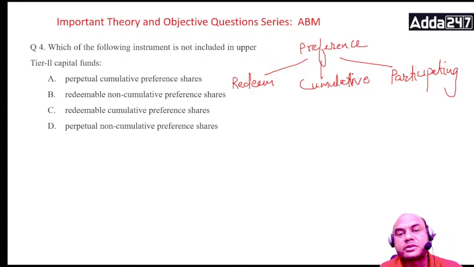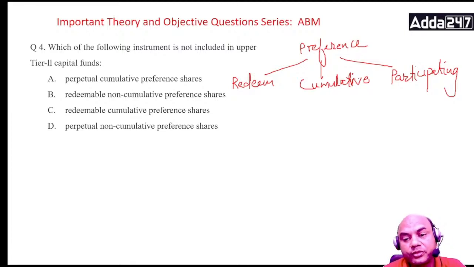Redeemable means the customer can come to you anytime and tell you, take this share of yours and give me my money back. That is redeemable. Cumulative means, suppose in some year you don't give the dividend. This is related to dividend. If you don't give the dividend, then next year you will have to give the dividend for last year also, along with the arrears.